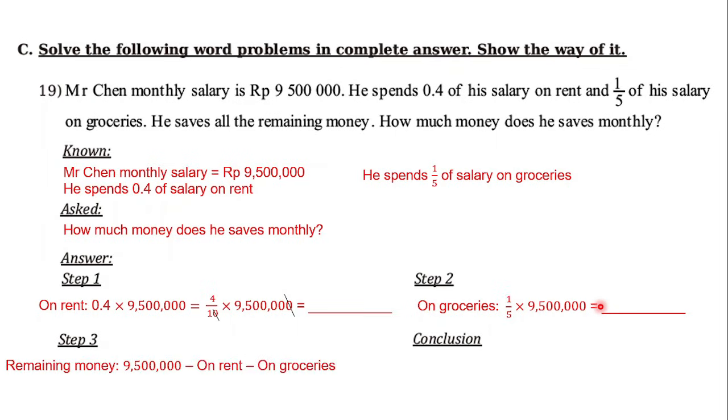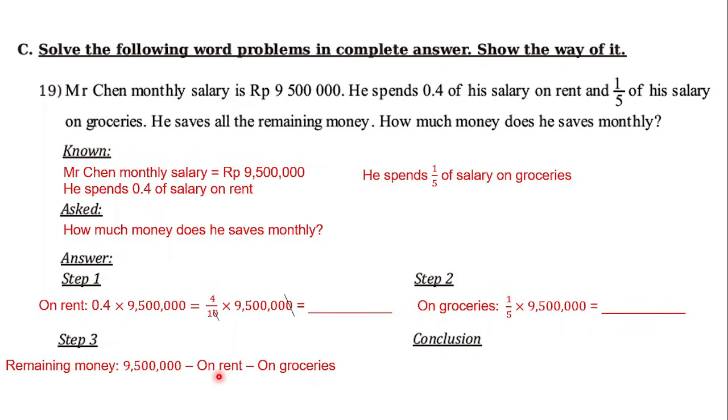And for the last step, to find the remaining money, just subtract from the total salary of Mr. Chen, 9,500,000, the money that is spent for the rent at the first step, and the money that is spent for the groceries at step 2.